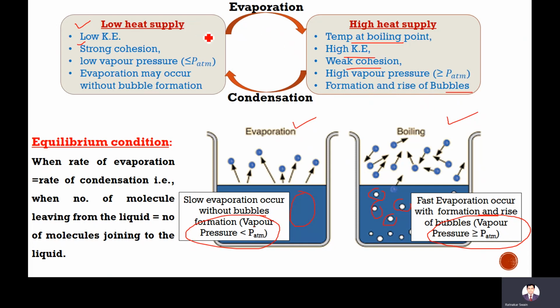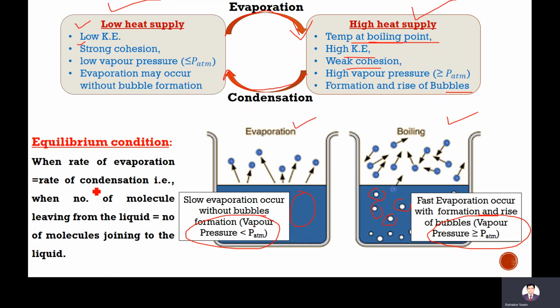So from low heat supply to high heat supply, when it reaches above the boiling point, this process is called evaporation. And from high heat supply to low heat supply, the reverse process is called condensation. So it depends upon the vapor pressure and the atmospheric pressure, and the vapor pressure depends upon the temperature. That is called the boiling temperature. This is the condition below boiling temperature, and this is the condition above boiling temperature.